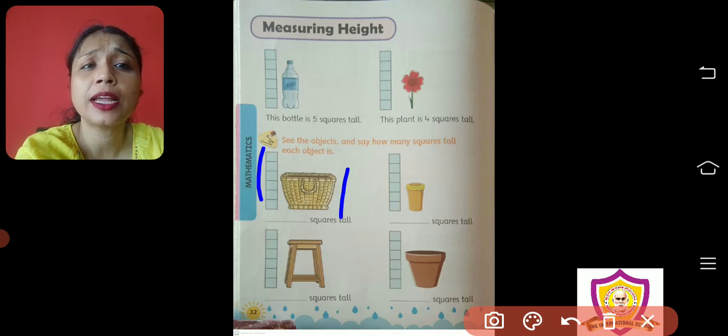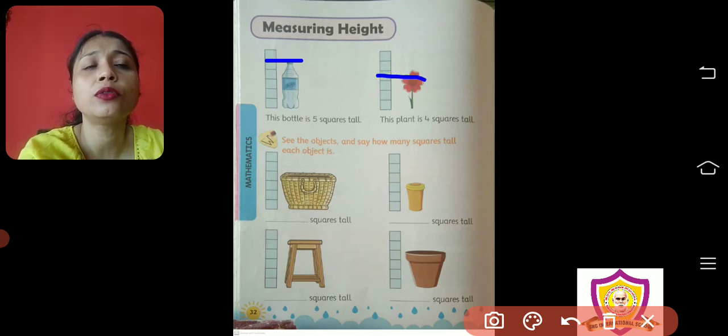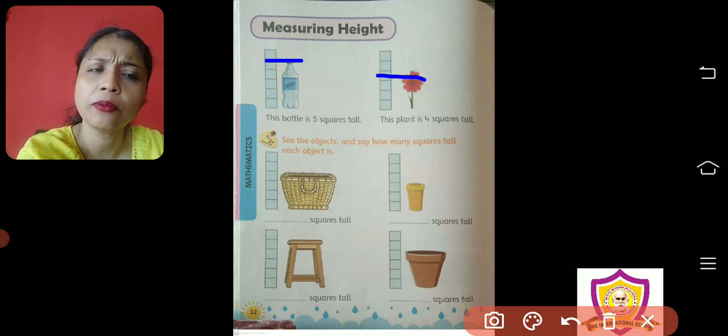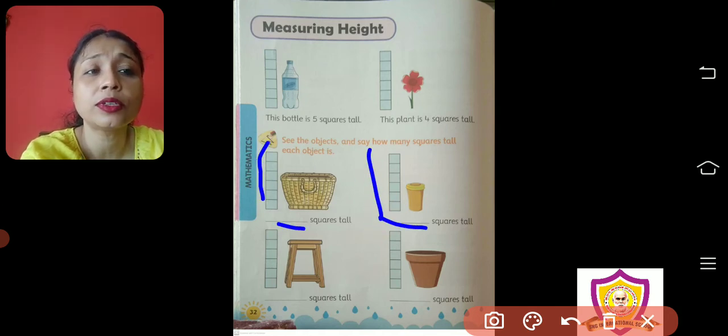You have to see the end, where it is ending. For example, this bottle is ending here. It is ending here, and you have to count how many squares there are. The flower is ending here, so you have to count how many squares there are. Same way. So I am not doing anything. You have to count and you have to write.